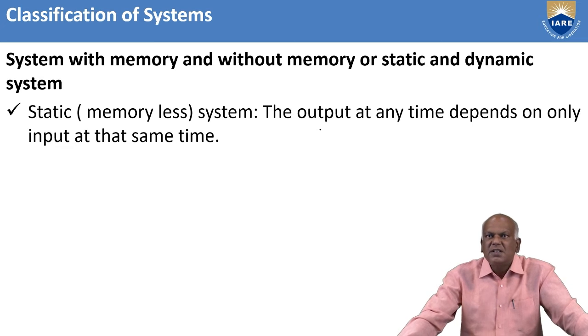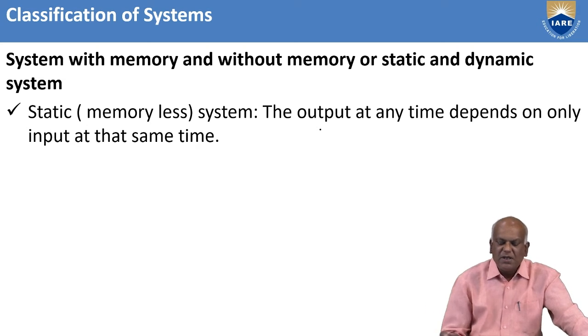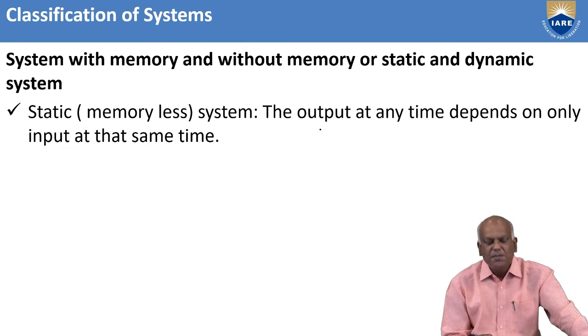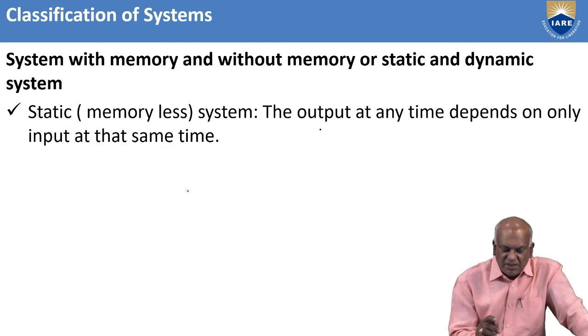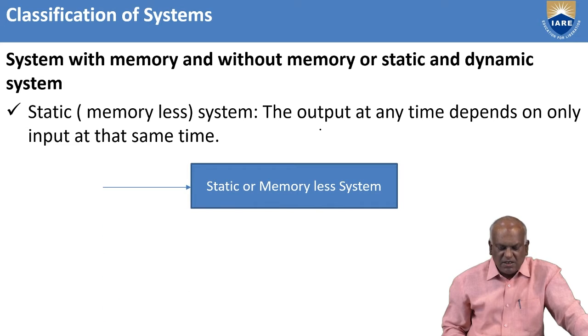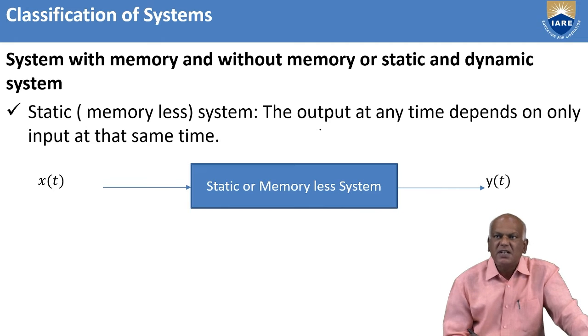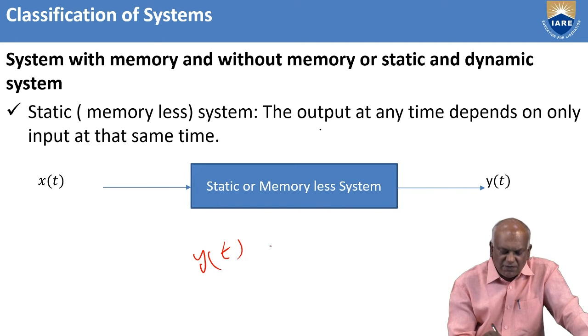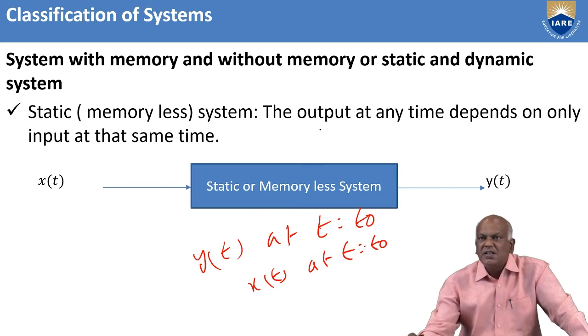Next, systems with memory and without memory, or static and dynamic systems. First we discuss the static system. The output at any time depends on the input at that same time. Suppose the system is static or dynamic, x(t) is the input and y(t) is the output. I am defining y(t) at t = t0. This value will depend upon the x(t) value at t = t0. These types of systems are called static.